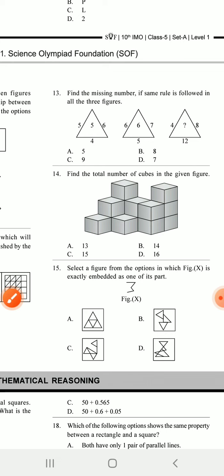Find the total number of cubes in the following figure. If you count one by one, then you find out 14 cubes are coming. So write 14.